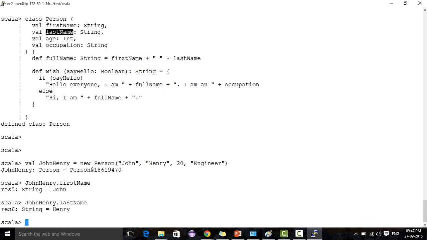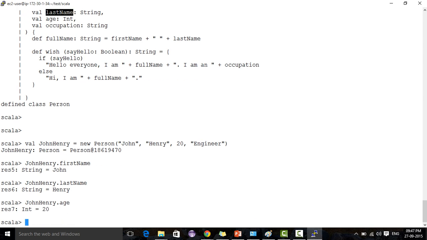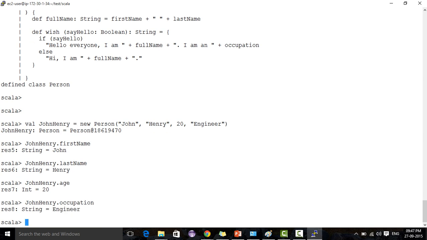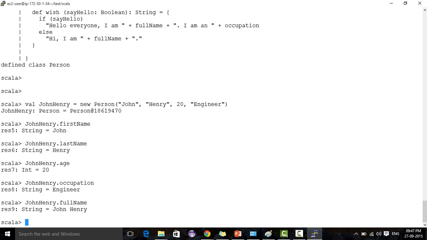Now we got Henry. Then age, so it's 20. It's coming properly. So occupation, it's engineer. He's an engineer. So it's going good. So first name or full name, John Henry.